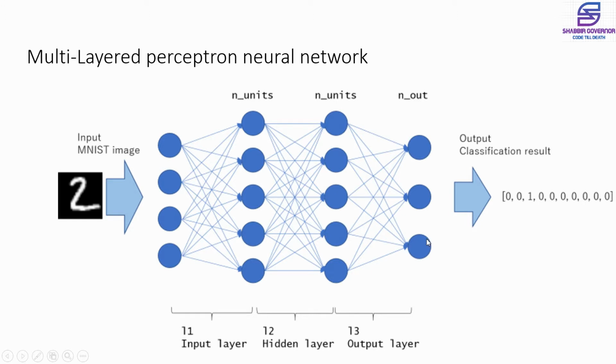outcomes. The dataset that we will be using is the MNIST dataset, which has handwritten numbers from 0 to 9. So in this case you can imagine that we have an output layer with a total of 10 nodes, from 0 to 9. Now let's quickly start with the project itself.